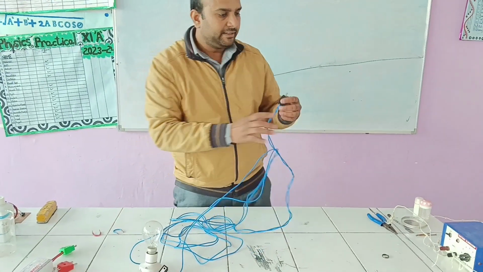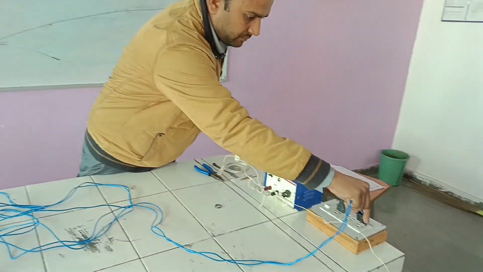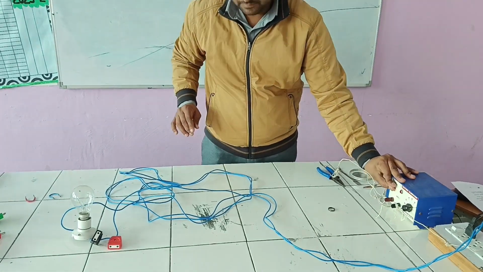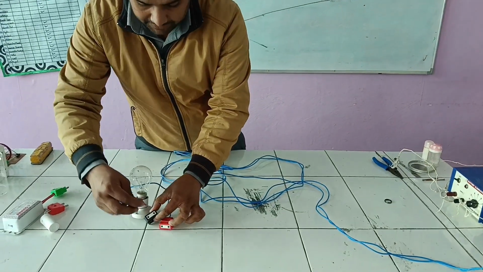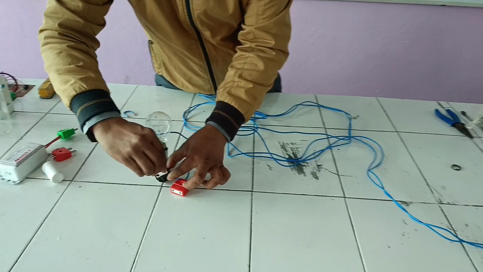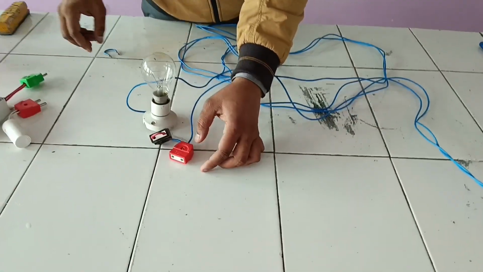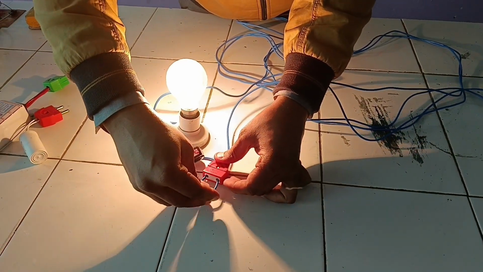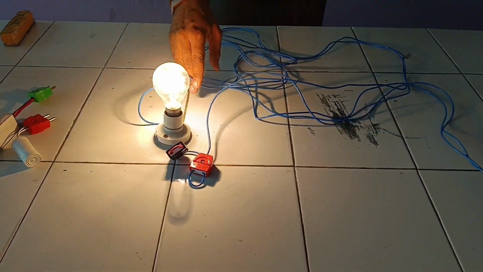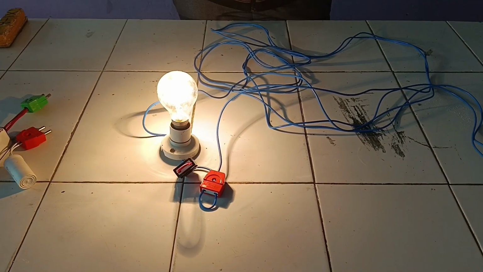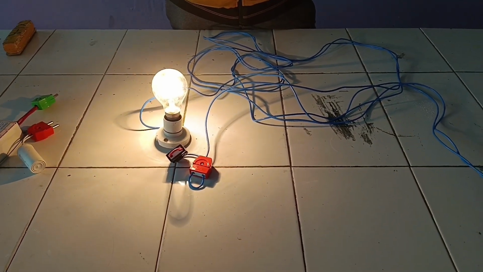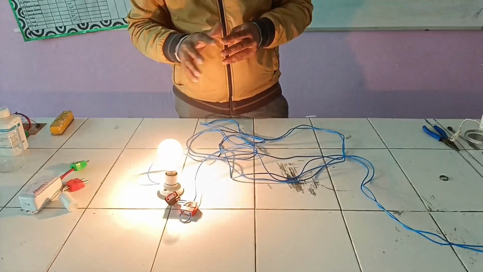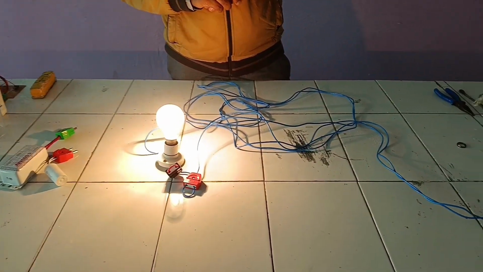To demonstrate it, I'll switch on the supply and I'll short it. Now I'm doing the shorting. Observe the brightness of the bulb. Now only resistance is present in the circuit. Alternating supply is there. The bulb is glowing with some brightness.